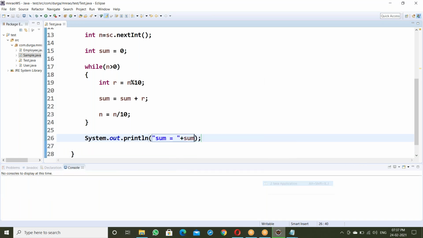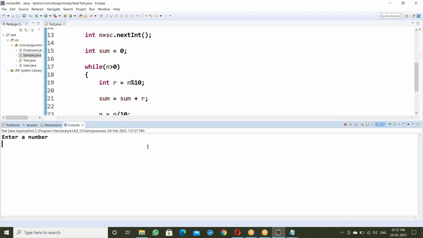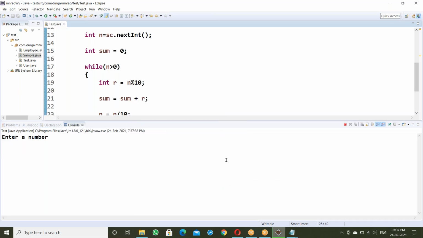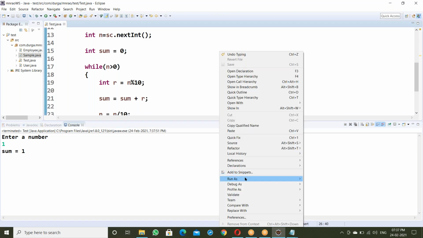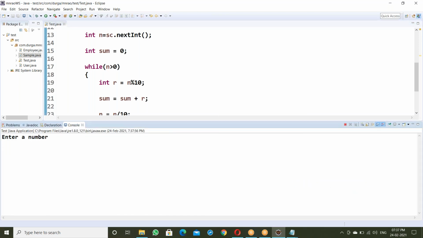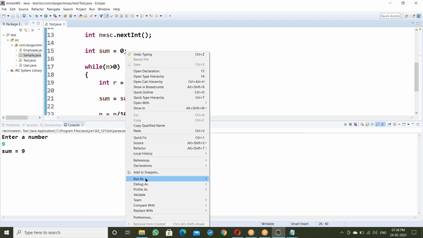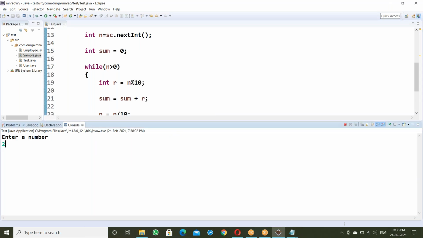Run it here, as entry number. Suppose 3567, the sum is 21. Run. Suppose 6325, it says 16. Run. Suppose 11, the sum is 2. Suppose 1, sum value 1. Suppose 9, sum value is 9. Suppose 1, 2, 3, it is 6. This is the sum.